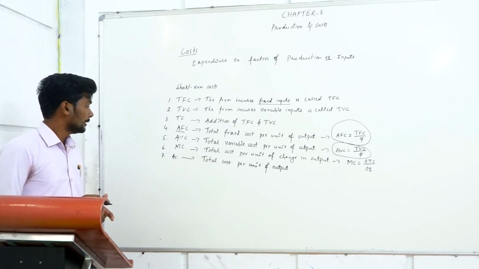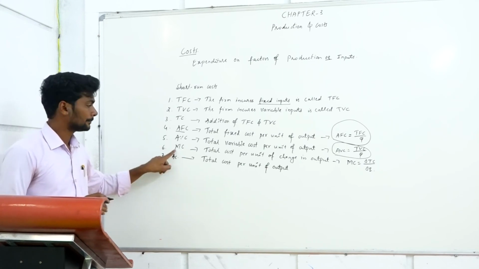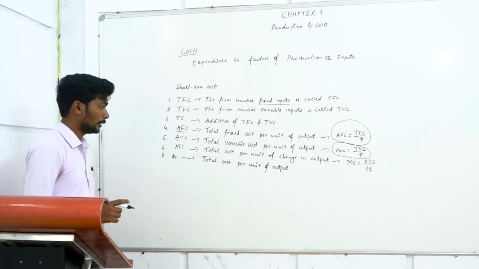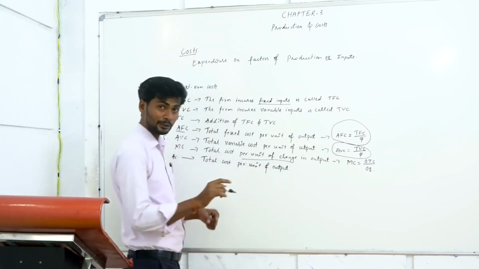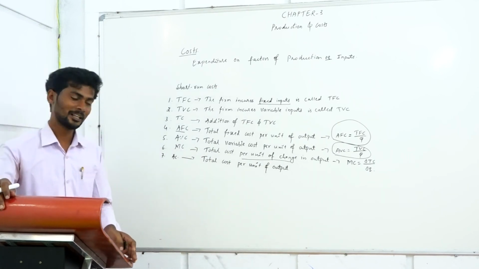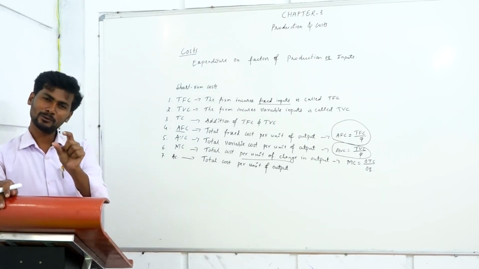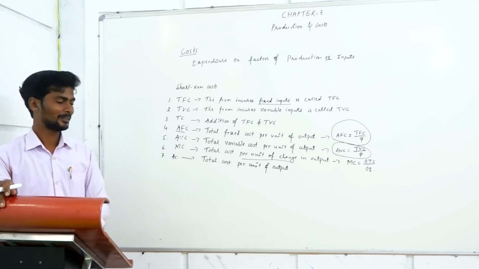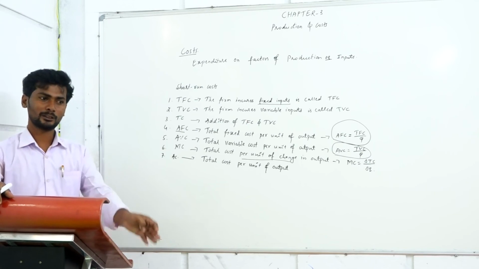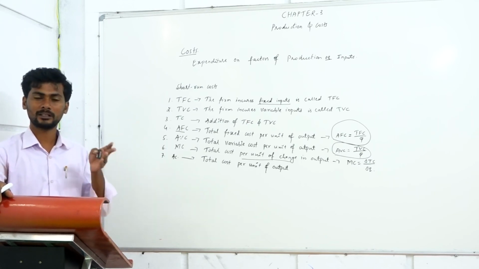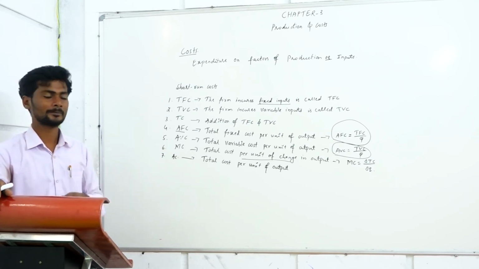Then the sixth one, marginal cost. What does it mean? Total cost per unit of change in output. This is interesting. Marginal cost is a very important cost. Based on marginal cost, we will derive many conclusions regarding production, regarding cost, and so on.